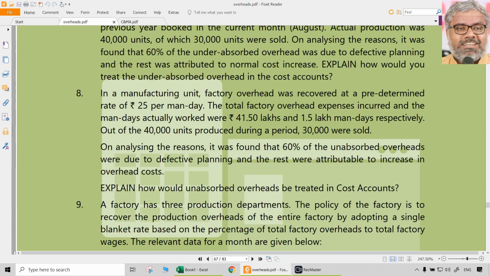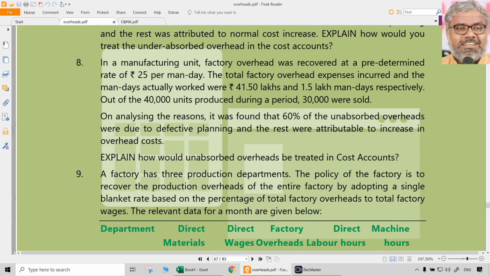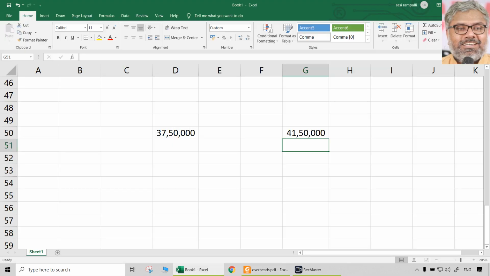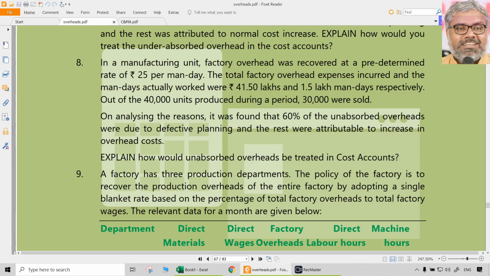And I think same question with different numbers. 40,000 units produced, 30,000 sold means 10,000 in stock. On analyzing the reasons, it was found that 60% was due to defective planning, rest was attributable to increase in the overhead cost. Explain how would you treat the unabsorbed overheads in the cost accounts. Nothing else given here. No special items like earlier.